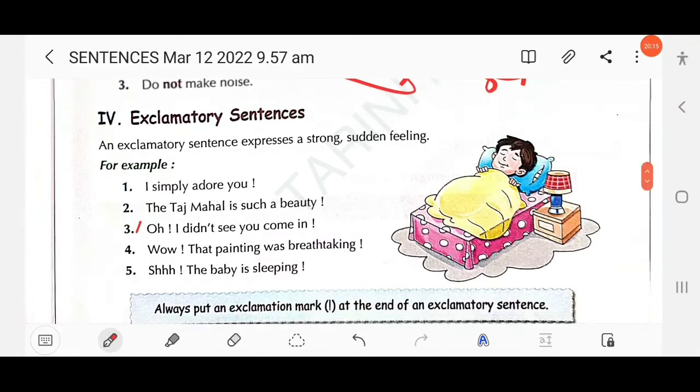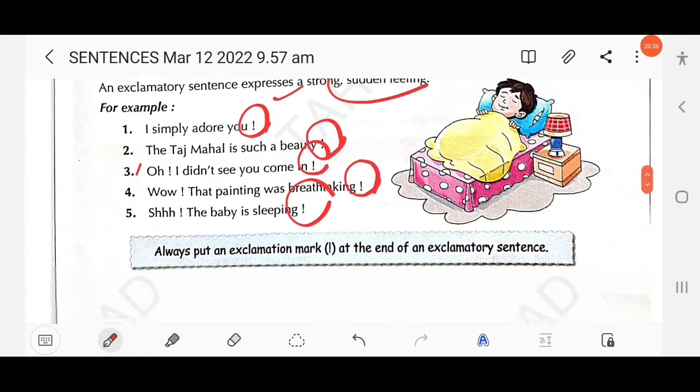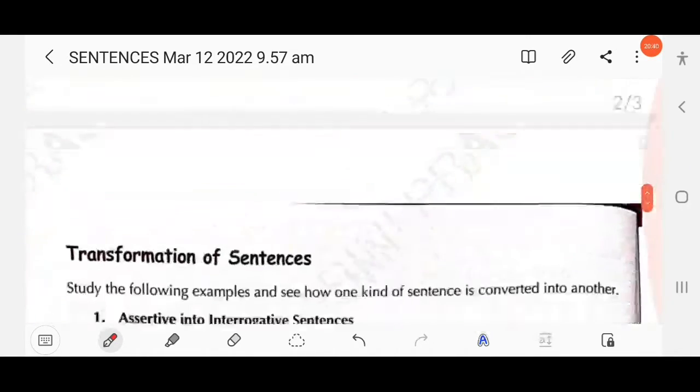Then next, let's discuss the exclamatory sentence. An exclamatory sentence expresses a strong or sudden feeling. So, I simply adore you! Here an exclamation mark is used. The Taj Mahal is such a beauty! Here you will find the sentence ends with an exclamation mark as it expresses a strong feeling, emotion, right? So always put an exclamation mark at the end of the exclamatory sentence.